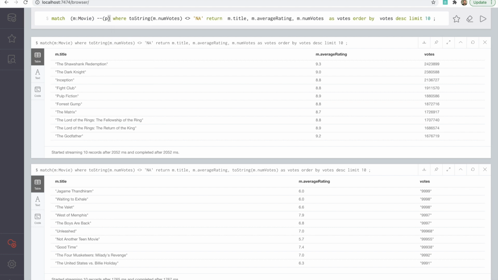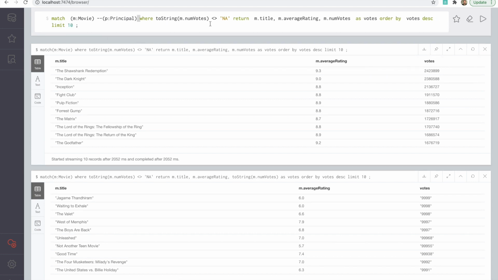We'll select all the other nodes. Okay, and the additional condition that we want to put is number of votes is not null. And we'll put one more condition where this is greater than 9.